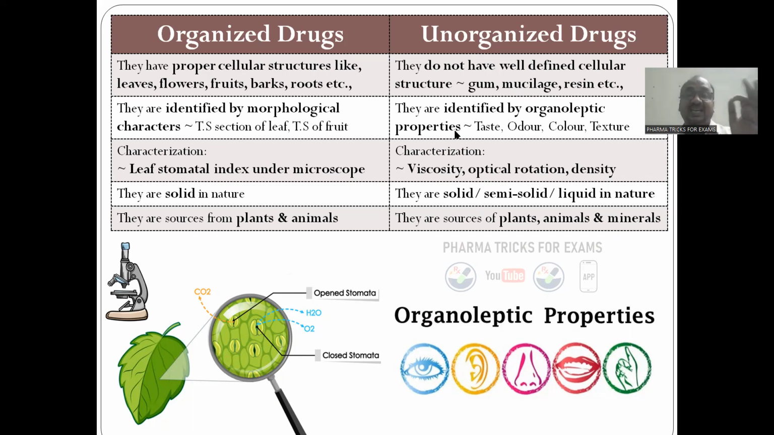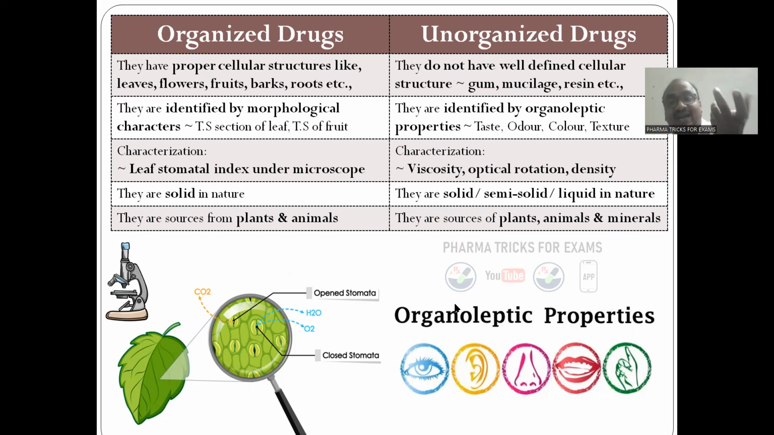But we can study these types of unorganized drugs by using organoleptic properties: the five senses, like smell. Okay, and characterization. For example, a leaf has a stomatal index, but here, what is stomata? Nothing is there. See, what is the viscosity of the gum? What is the optical rotation? What is the density of gum? Like that we have to study here. They are solid in nature. All these are solid in nature. But they may be solid, or whenever it is coming from the plant, it is a liquid. After that, it turns into semi-solid.